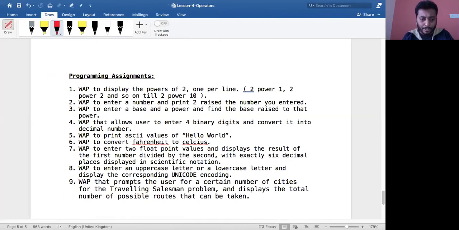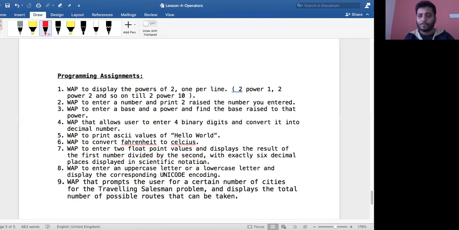Write a program to enter two floating point values and display the result of the first number divided by the second, with exactly 6 decimal places, displayed in scientific notation. You remember we have used the format function for this. For formatting anything, we have used the format function. The program says enter two floating point numbers, and display the result of the first number divided by the second. We divide the first and second number, and then display it with exactly 6 decimal places in scientific notation. I think we can make use of the format function for this.